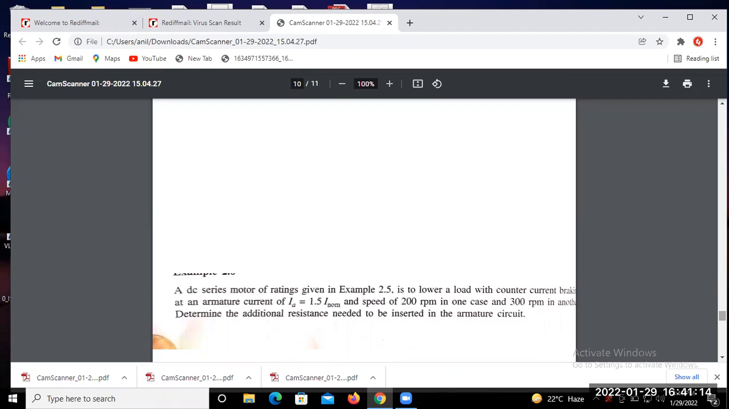So we try to solve one numerical for the DC series motor of the rating given to you. To lower a load with counter-current braking at an armature current I equal to 1.5 times nominal and a speed of 200 rpm in one case and 300 rpm in another, determine the additional resistance needed to be inserted in the armature circuit.